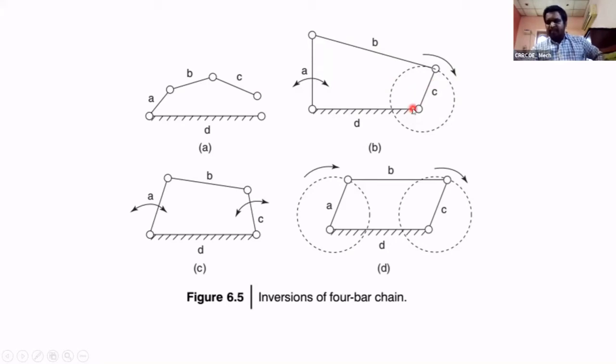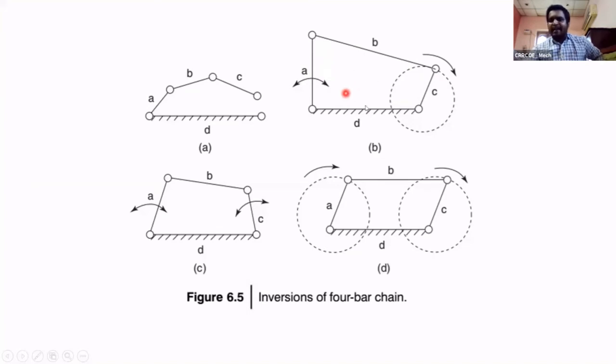It is possible. The rotating link is called the crank. Here C is rotating and A is oscillating, and B is the coupler between C and A. So A is called the lever and C is called the crank.